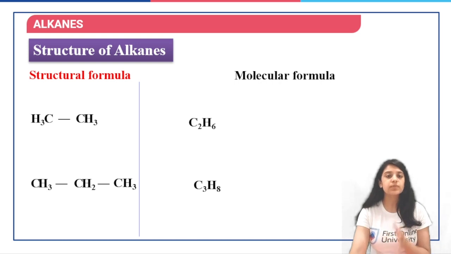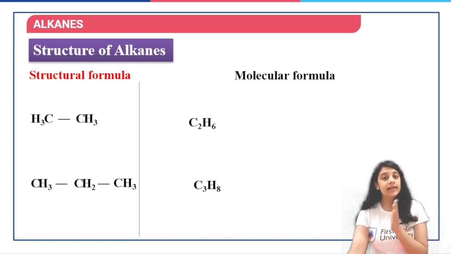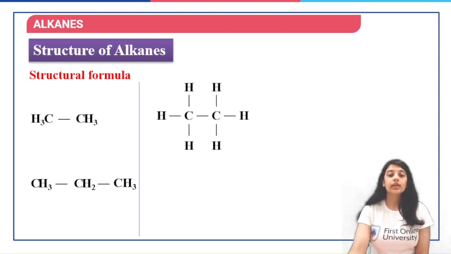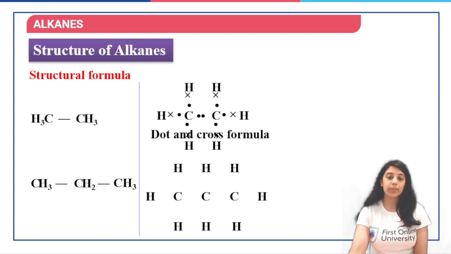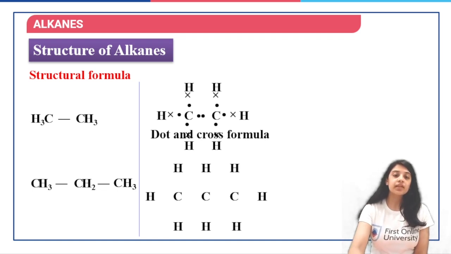So you should know the difference between structural formula, condensed formula, and molecular formula. This representation is going to be the dot and cross formula. If you see, the electrons of carbon are represented by dots and the electrons of hydrogen are represented by crosses. So this is a dot and cross formula.